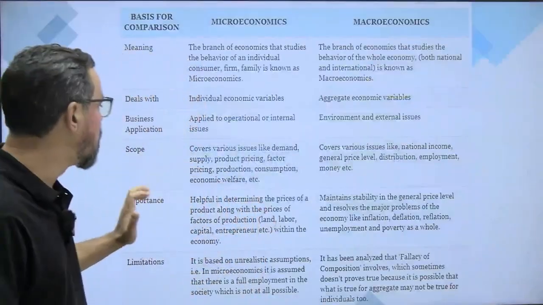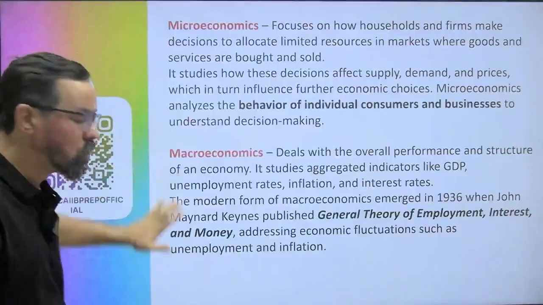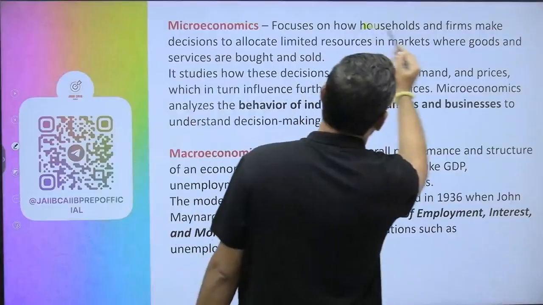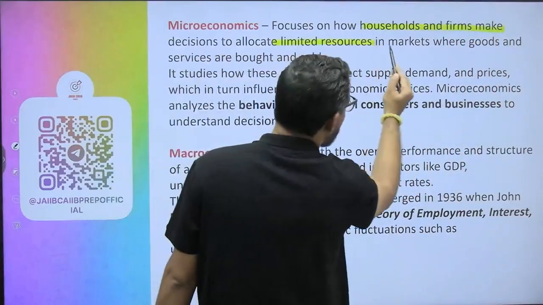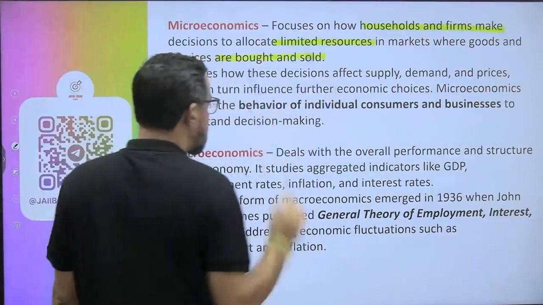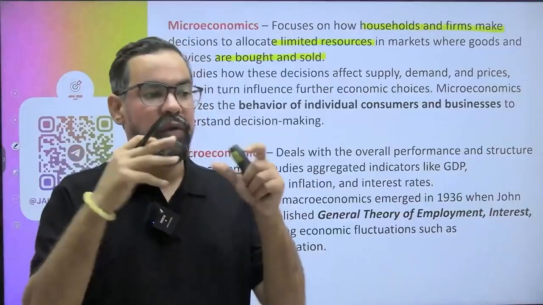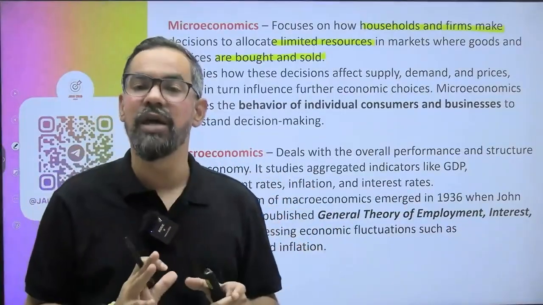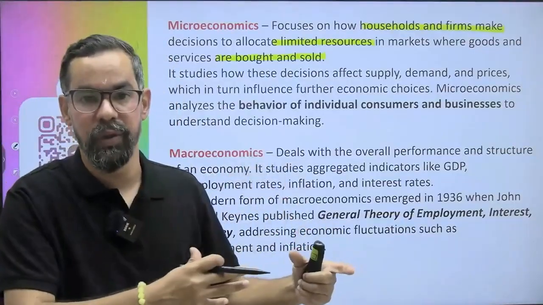So let's have a look now. Before coming to this, just go through this, right? Microeconomics focuses on how households and firms make decisions to allocate limited resources in markets where goods and services are bought and sold. Let's say as an individual, you are deciding which phone you should buy, whatever desire you have, or which house or which car we should purchase.